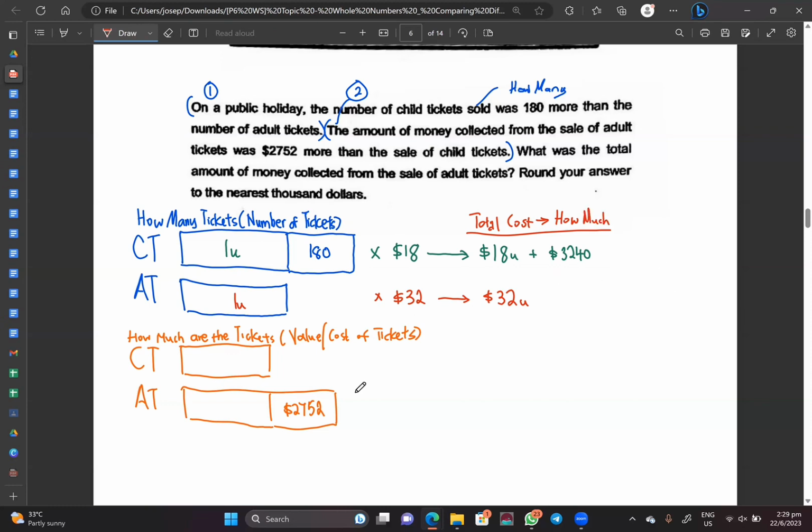Now let's go and look at our model over here. This $18 unit plus 3240 is actually over here. True? Because isn't that for the children? Okay. And I mirror image down, I will also get this. All right. And one thing good is that I know that the total for adult tickets is actually $32 unit.